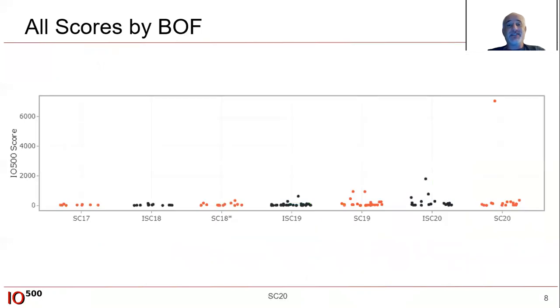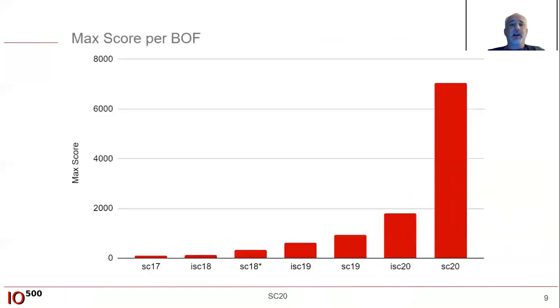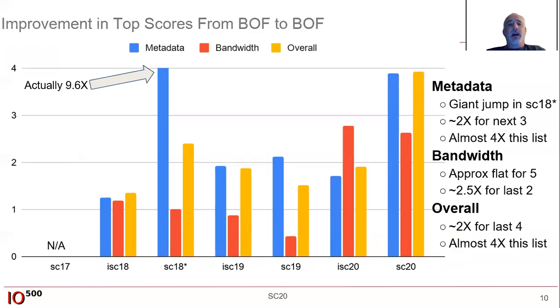All right, this then is the overall score for the BOFs. As you can see, we had a nice score this year. And then here it is from each of those scatter plots, the max score from each of those BOFs. And yet again, a very big jump this year in the overall score. Jay's going to announce those winners in a minute. So hopefully you're all curious who exactly it is that had such a great submission. You'll find out soon.